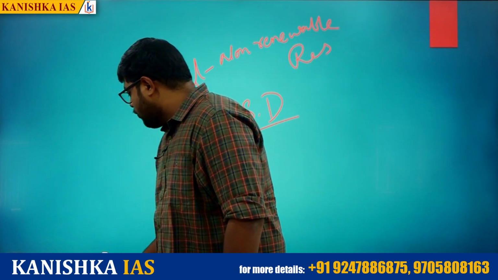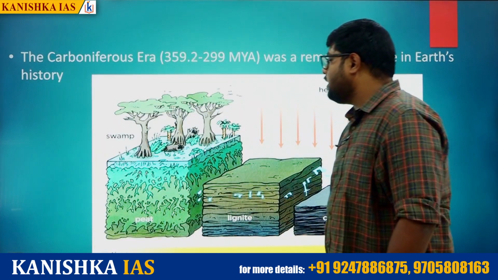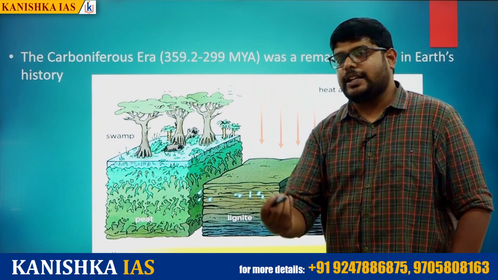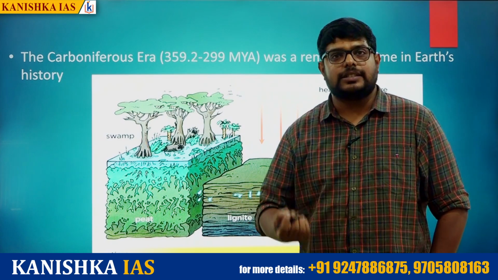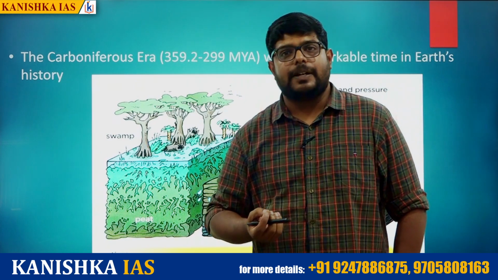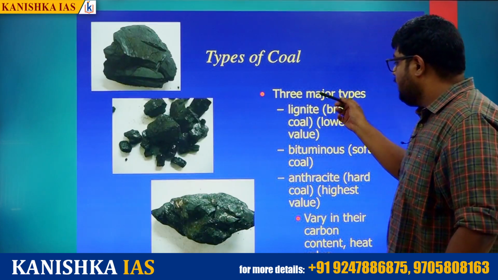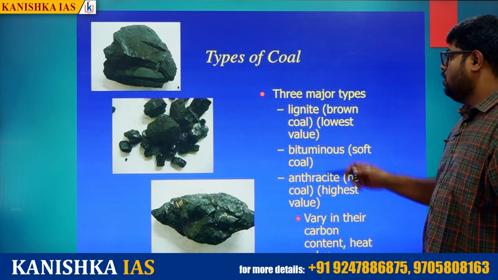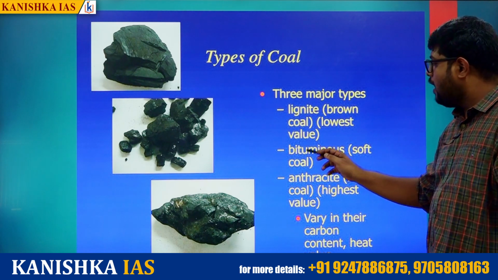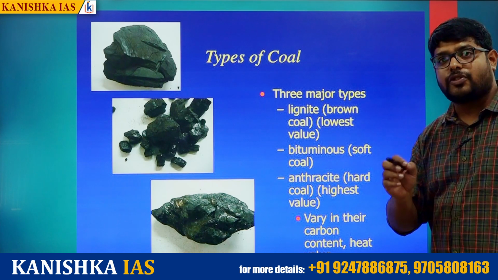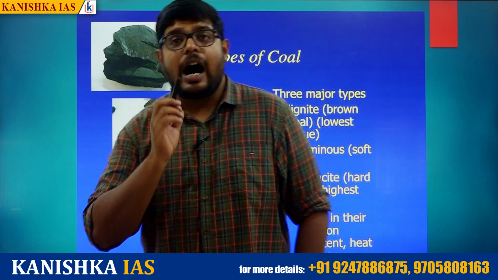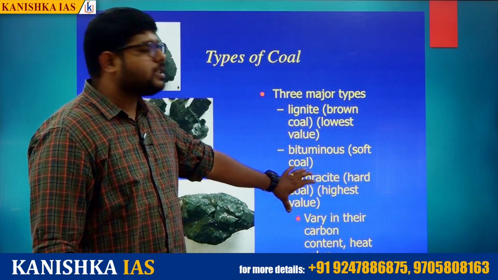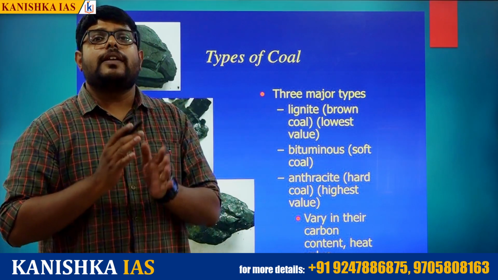So there are different types of coal depending on burning. In coal, we are having types: peat, lignite, bituminous coal, and anthracite, depending upon the carbon percentage. Lignite is the brown coal which has the lowest value. Bituminous coal is a soft coal which has high carbon content, and anthracite coal is the hard coal. Normally anthracite is the best quality of coal. That means the best coal is called anthracite.